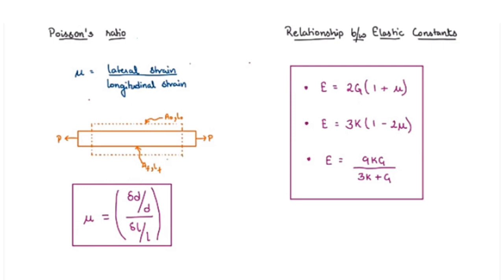And the third one is a relation between all three. If we solve the first and second equations, we will get the third equation, that is Young's modulus equals 9 times the modulus of rigidity and bulk modulus divided by 3K plus G.